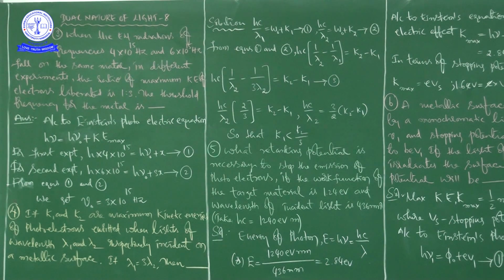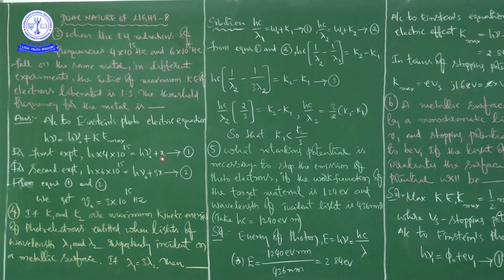So from equations 1 and 2, by solving these two equations, you can find the value of x.